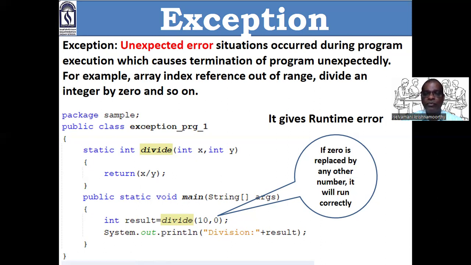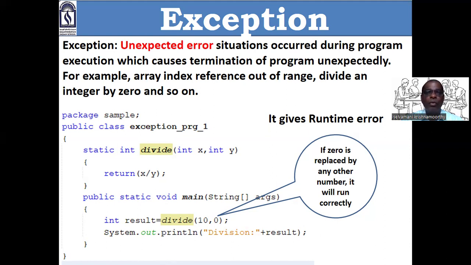Is it clear? What I would like to convey to you is that if I give any value other than 0 here, this program works very nicely. If I give 0 here, our program shows a runtime error. That is an exception, an unexpected exception. How do we catch this exception? How do we handle this exception? That is what we are going to study: exception handling.